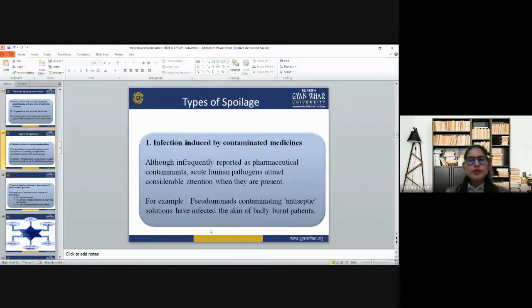Now, when we talk about the types of spoilage, the types of spoilage include infections induced by contaminated medications. Although infrequently reported as pharmaceutical contaminants, acute human pathogens attract considerable attention when they are present. For example, Pseudomonas contaminating antiseptic solution has infected the skin of badly burnt patients.